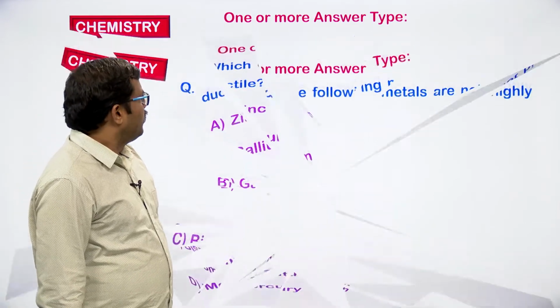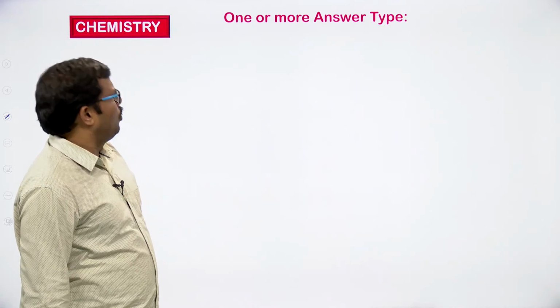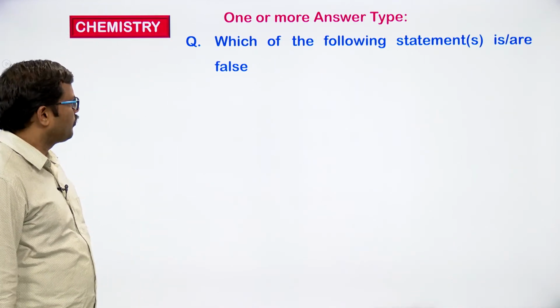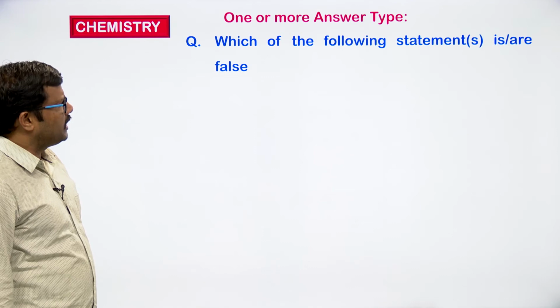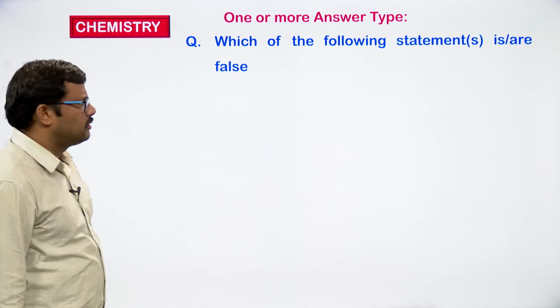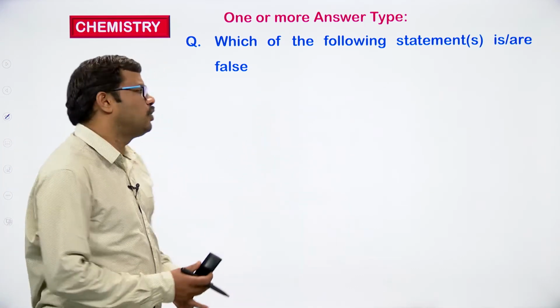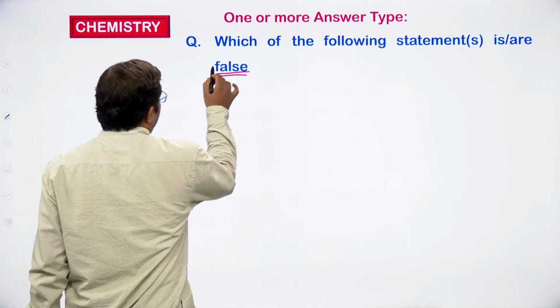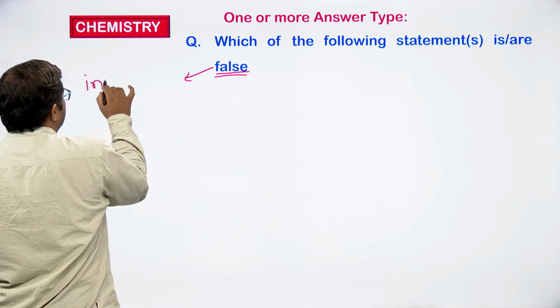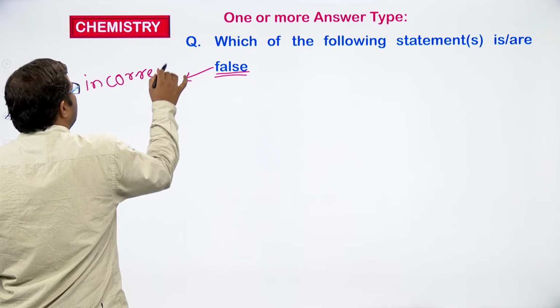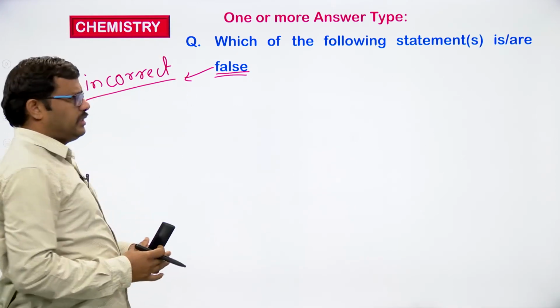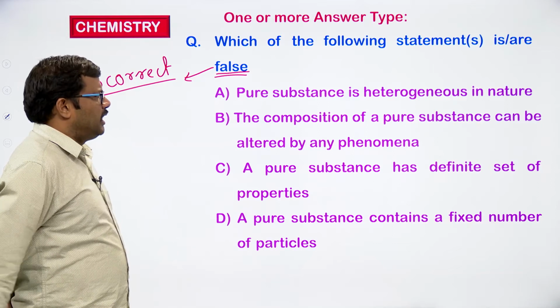Okay, let us see one or more correct answer types. Which of the following statement or statements is or are false? So we have to identify the false statements. False means incorrect statements, so we have to identify the incorrect statements from the given statements. Let us see what statements are given.